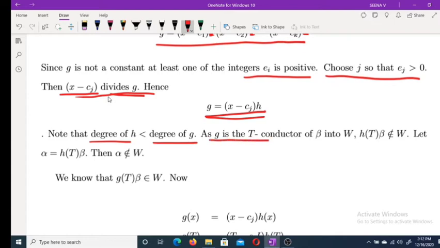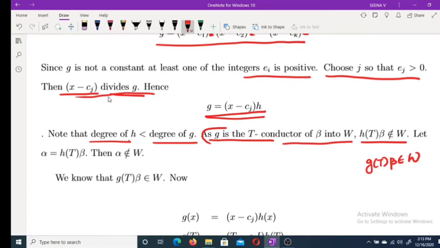Now, as G is a T-conductor of beta into W, H of T beta does not belong to W. Why? G is the polynomial with the smallest degree such that G of T beta belongs to W. All other polynomials having degree less than G cannot be in the T-conductor of beta into W. That means degree of H is strictly less than degree of G implies H of T beta cannot be in W. Okay.